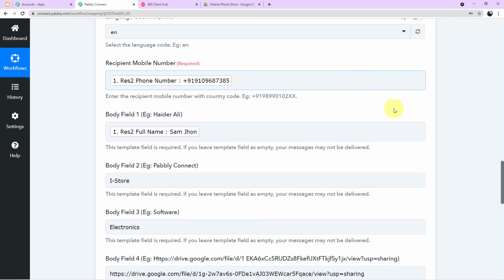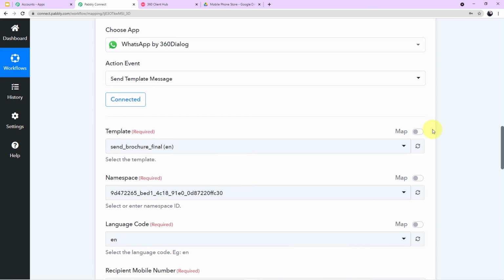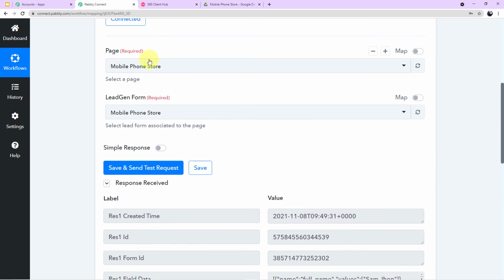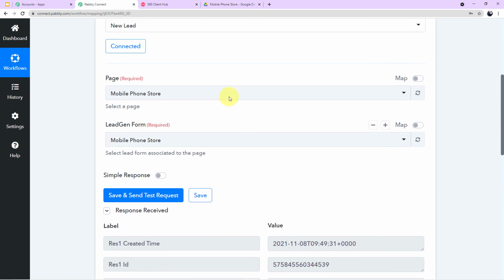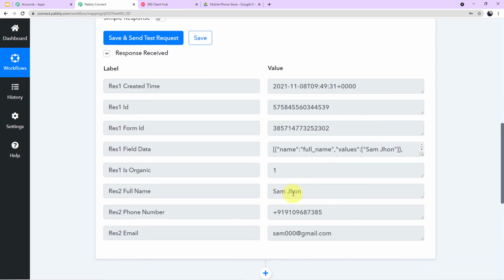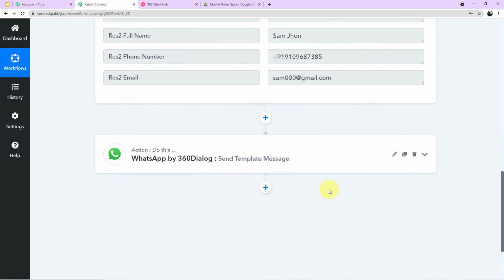Okay guys, first we have integrated Facebook lead ad with Pabbly Connect, where we have mapped two fields, page and lead form. We have entered the details of our customer in the form, and I have shown you how we can capture the details here in Pabbly Connect. Now in step number 2, we have integrated 360 dialog with Pabbly Connect to send the WhatsApp message to our customers. So guys, you have seen the workflow.